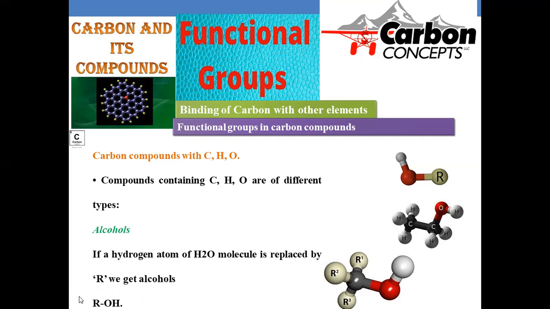These are denoted with ROH, hydroxy-containing compounds. In accordance with IUPAC, the suffix is pronounced "ol". Let us pronounce this ethanol: eth means two carbons, ol means hydroxy. That's the reason its pronunciation ends with ol.